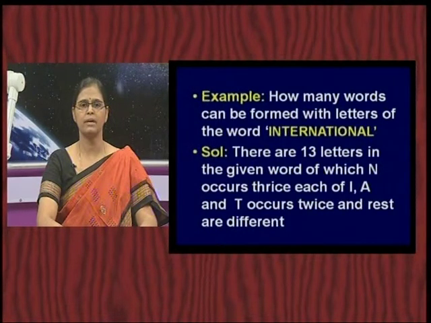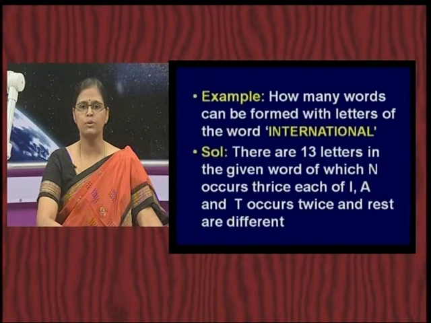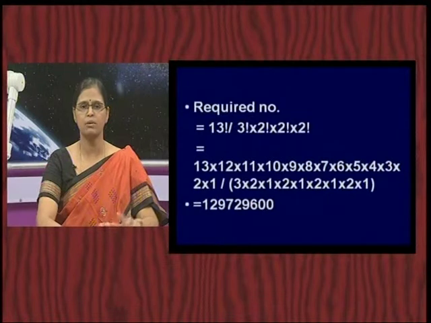We are interested in finding out the number of words that can be formed with the letters of the word international. So, how do you go about? It has to be n factorial by p factorial into q factorial into r factorial and so on. So, similarly here my n is 13, my q is going to be 3, I is going to be 2, p is going to be 2. So, this is how I go about.